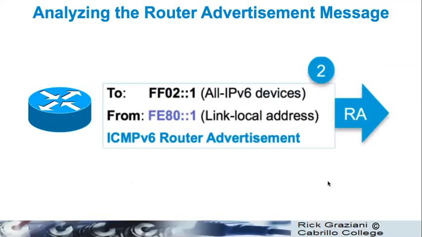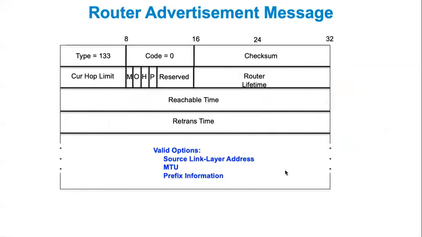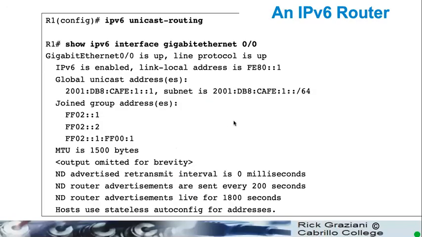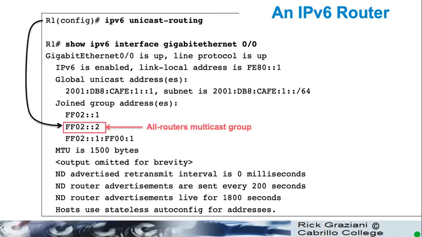Okay, if we look at a router advertisement, we can see the valid options here contain also that same source link layer address, MTU, and prefix information. So let's take a look. First of all, the router becomes an IPv6 router with this command here, and it joins the all IPv6 multicast group.